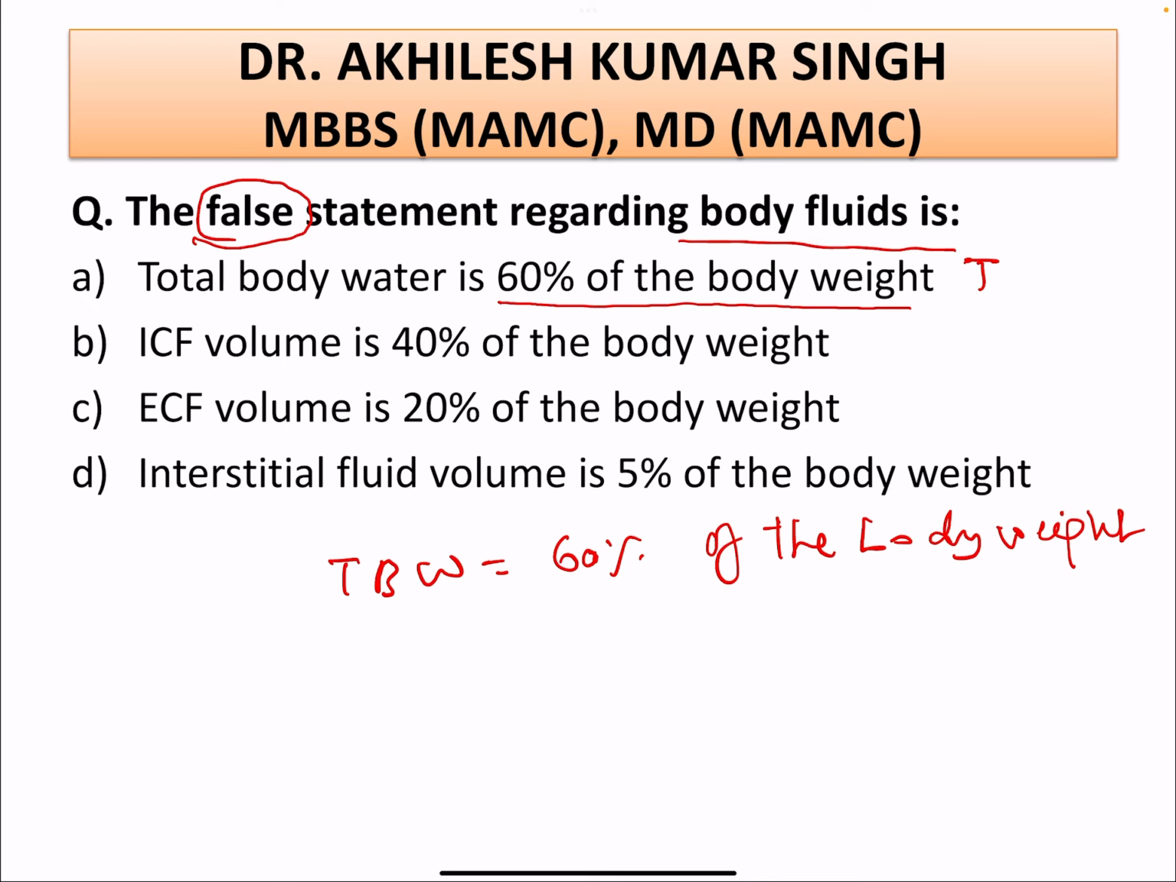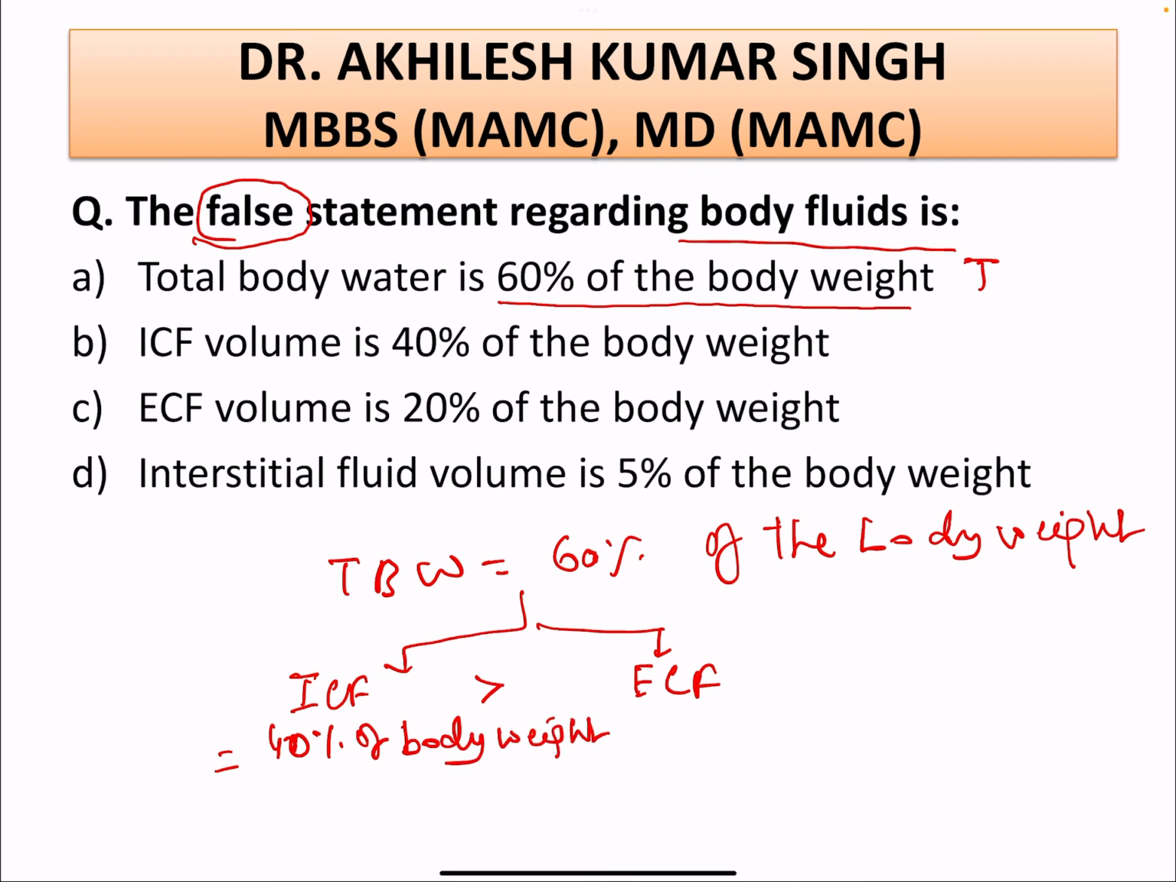Total body water is 60% of the body weight, and this total body water is divided into two compartments. One is called intracellular fluid and the other is called extracellular fluid. This intracellular fluid is more than the extracellular fluid. The intracellular fluid is equal to 40% of the body weight, and the extracellular fluid is 20% of the body weight.